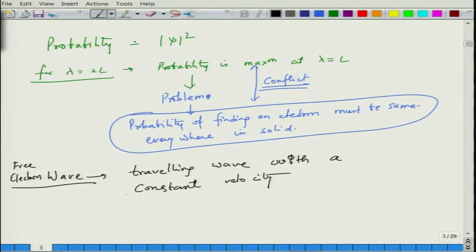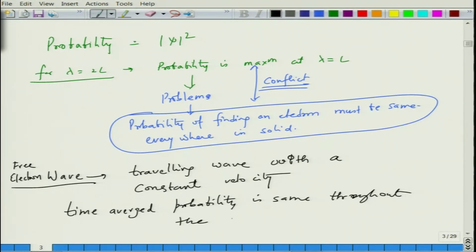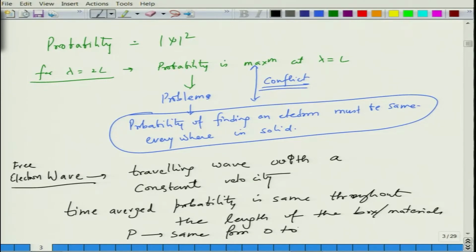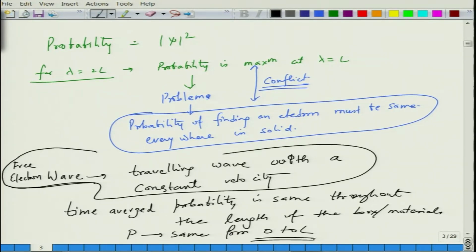Which means that the time averaged probability is the same throughout the length of the box or material, you can say. So, probability is the same from 0 to L.